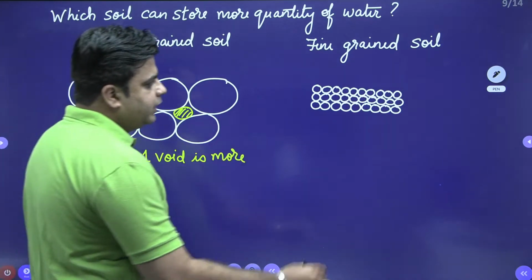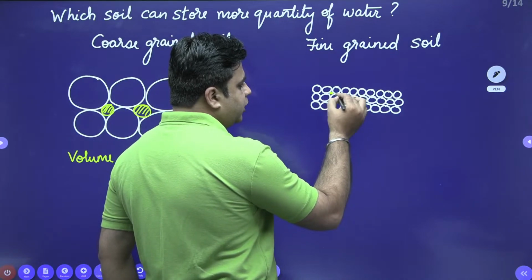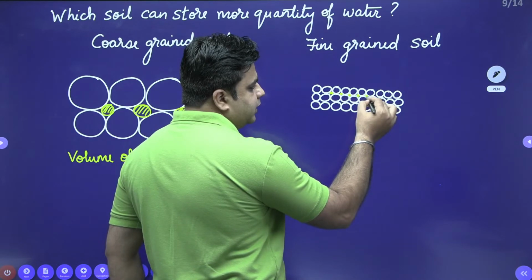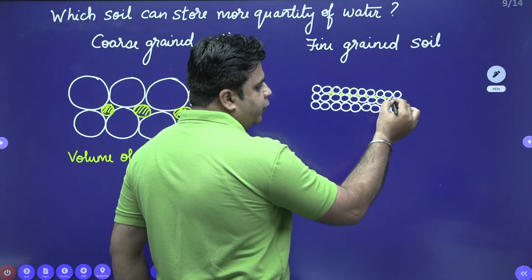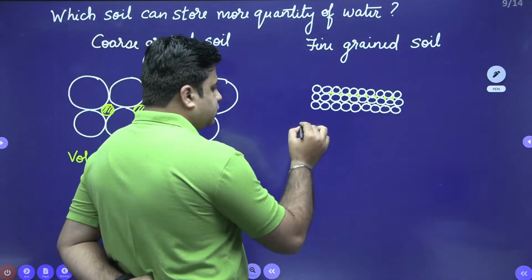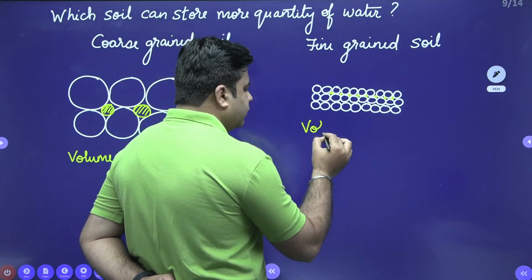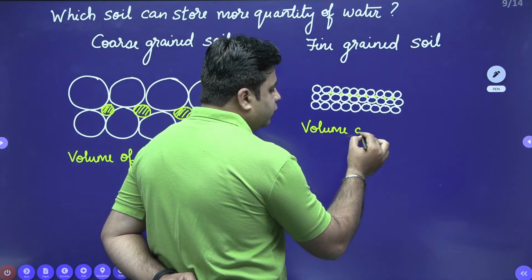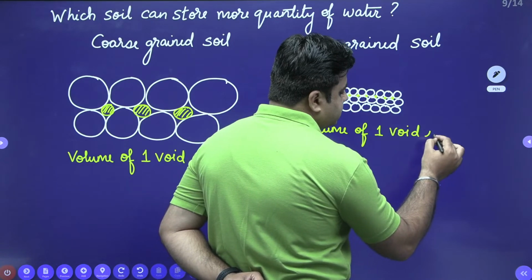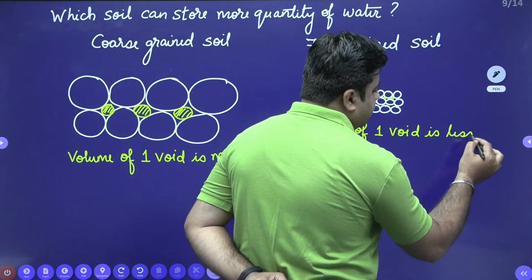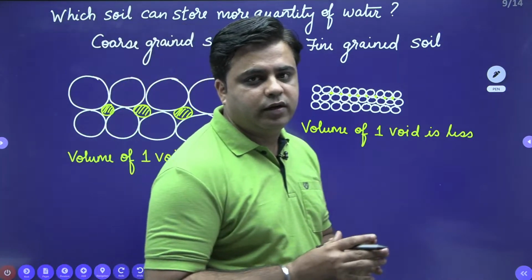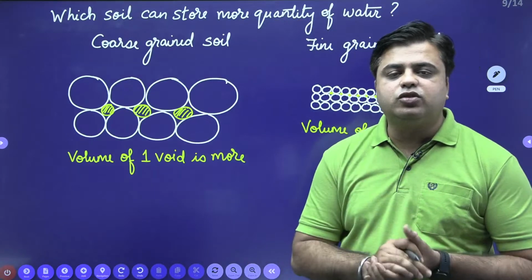On the other hand, when you look into this fine grained soil, this is the volume of one void, and it is clearly visible that for fine grained soil, the volume of one void is less. Now just by observing this, the student concludes that coarse grained soil can store more amount of water.